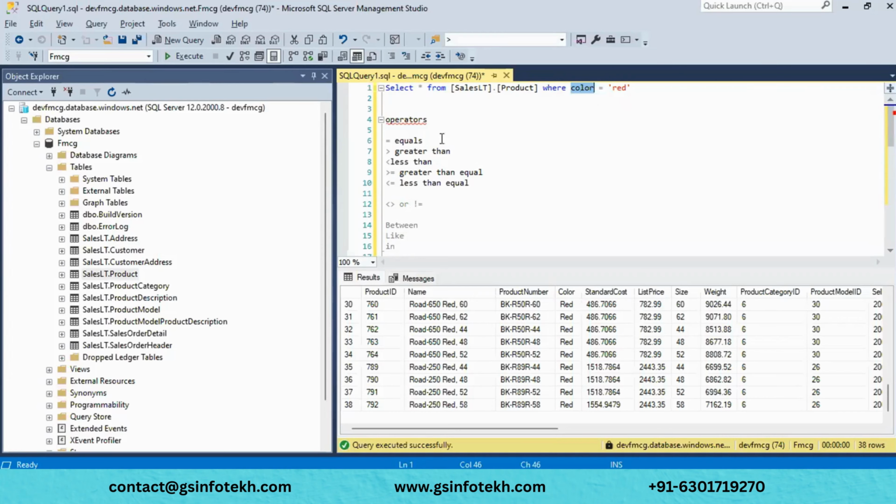And now I want to check the greater than operator. I will select some field, something like weight, greater than, let me take this one, 884.